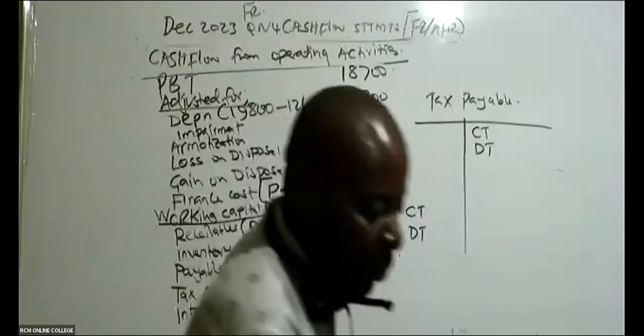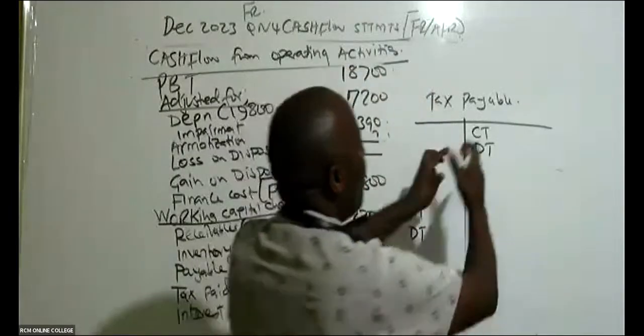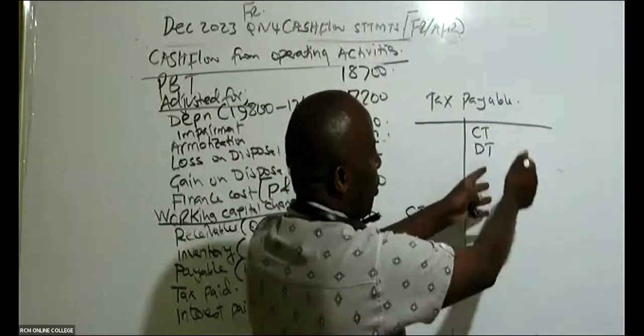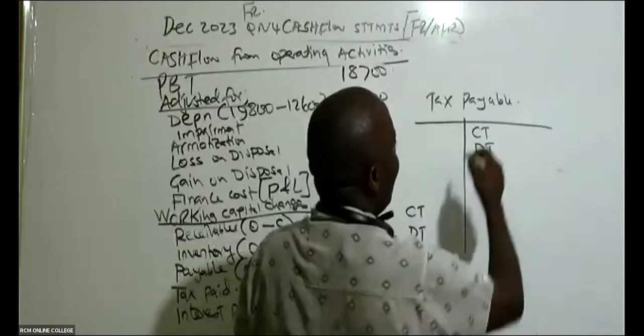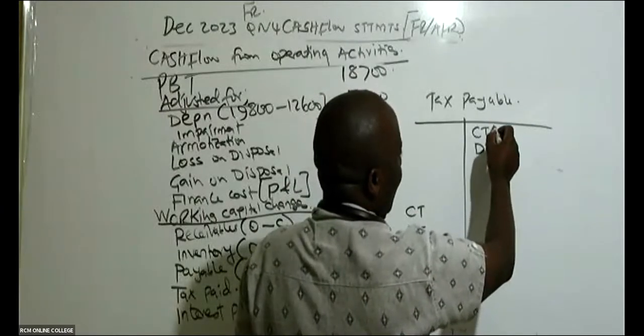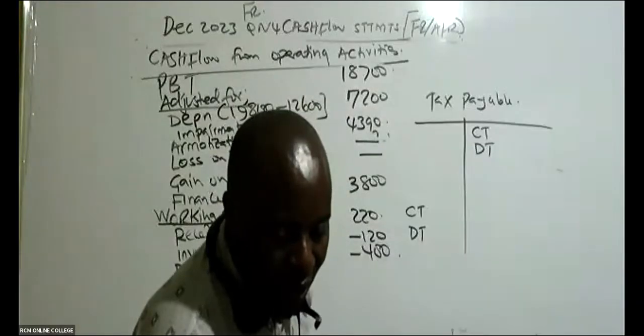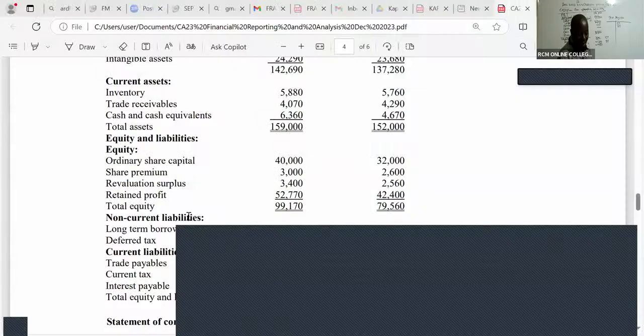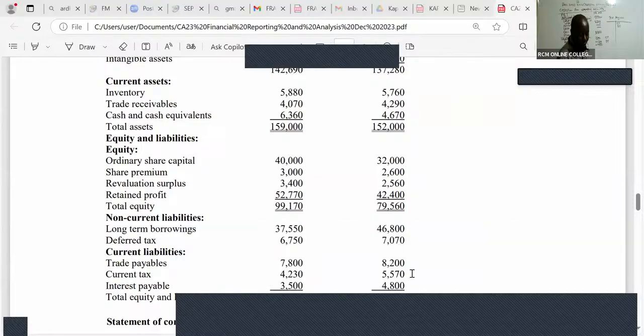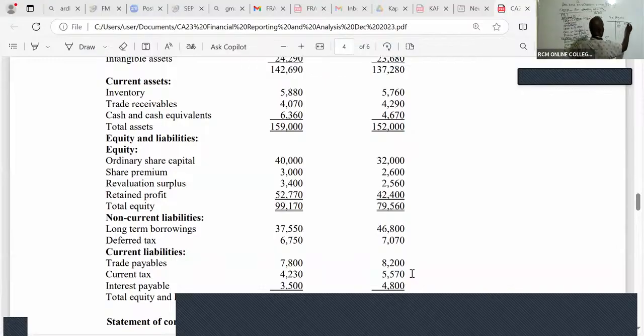In this case, brought forward. Remember, this is a liability. Liabilities you always credit. Your balance brought down, you credit. Brought down is 2022. Is there somebody who is able to see the current tax here? I can see the current tax for 2022. It was 5570.